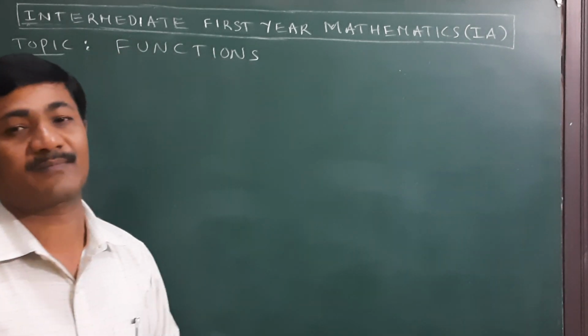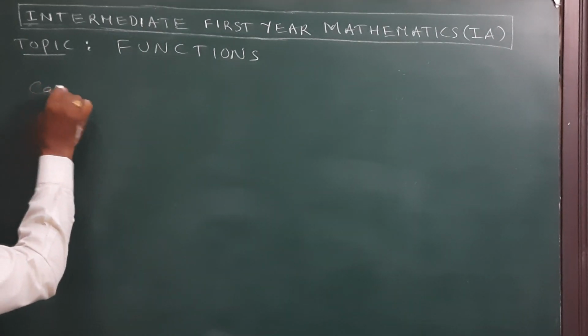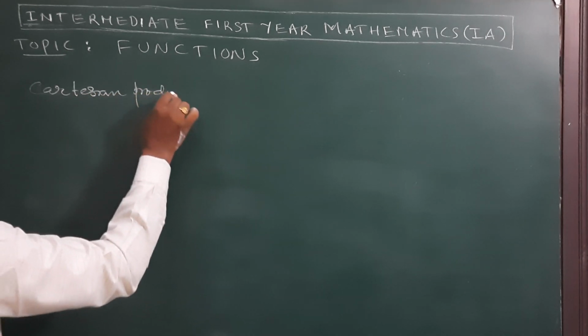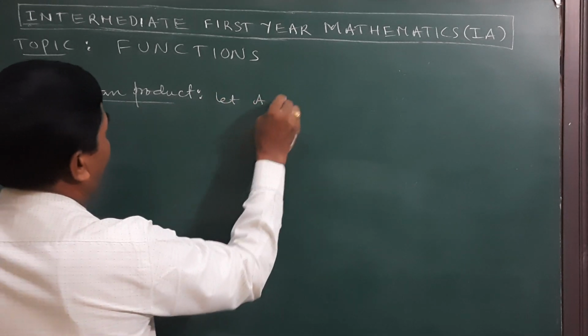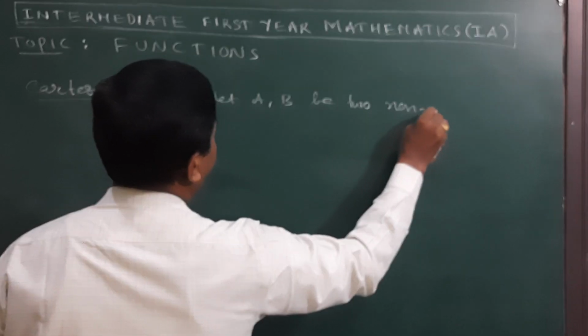Before that, we will discuss the Cartesian product. Let A, B be two non-empty sets.